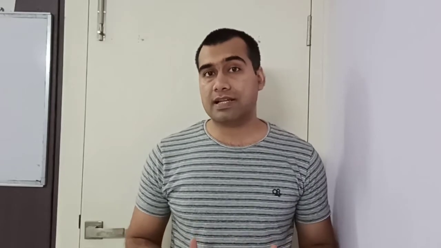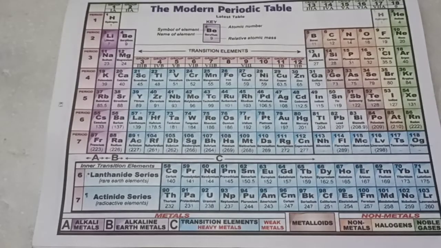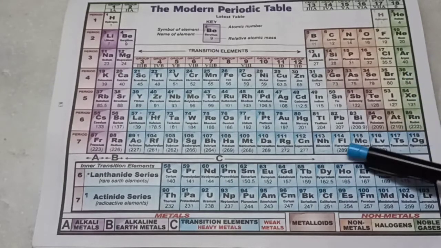Let's study 9th standard ICSE chemistry, chapter 5, the periodic table. Everything on earth is made up of these 118 elements. In fact, some of them do not even exist naturally on earth.